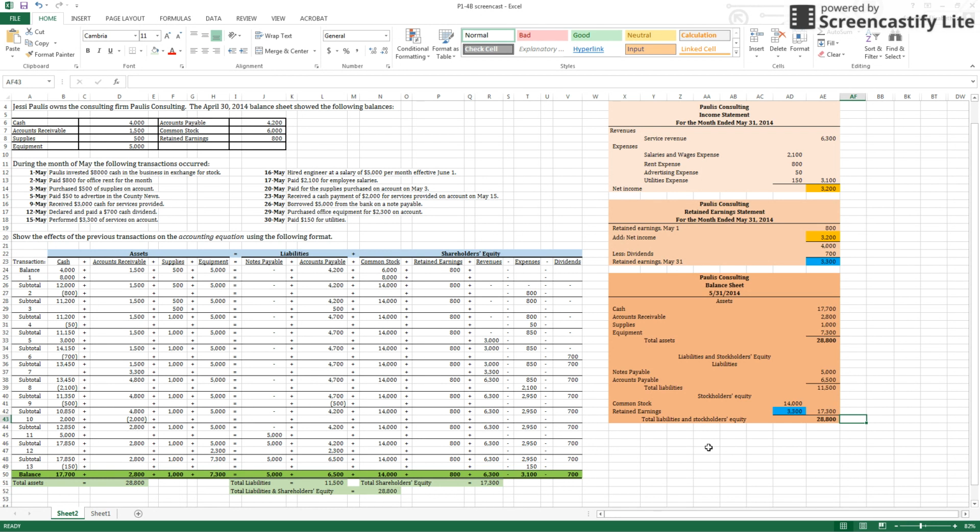Now, in the next screencast, we are going to move on to how we actually record things in accounting. This was a nice way to look at how these transactions behave in the different accounts, but this isn't actually how we record things in financial accounting. So we will look at that in the next screencast.